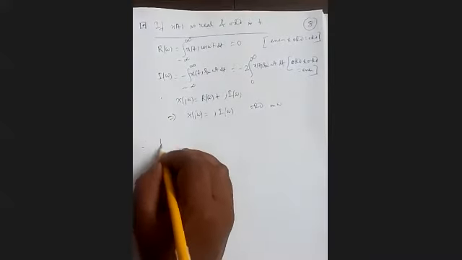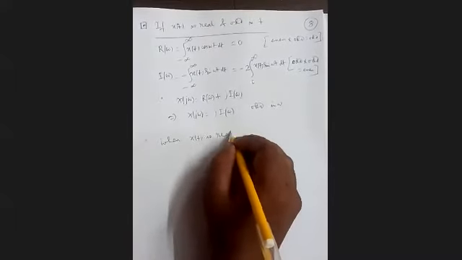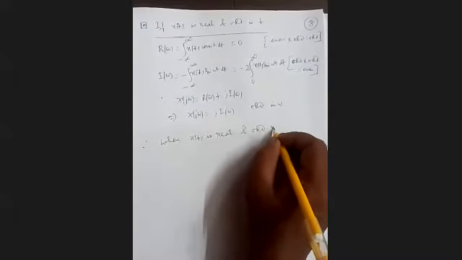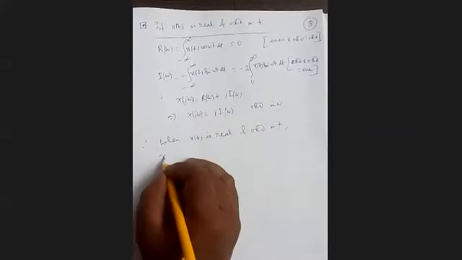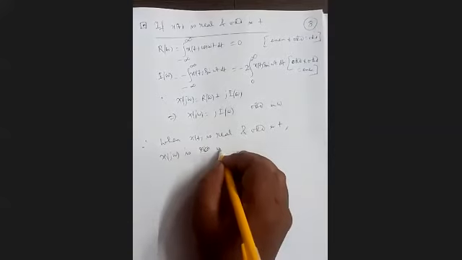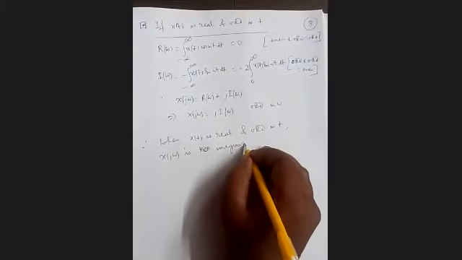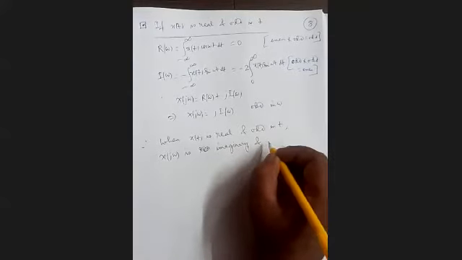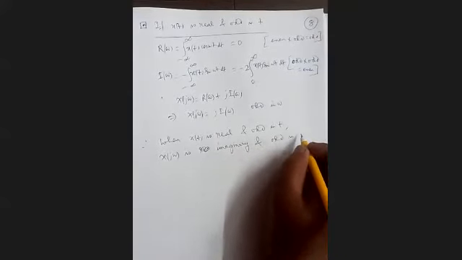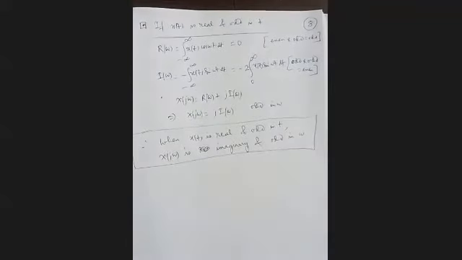So you can write, therefore, when x(t) is real and odd in t, X(j omega) is imaginary, j is there, imaginary and odd in omega. Clear?